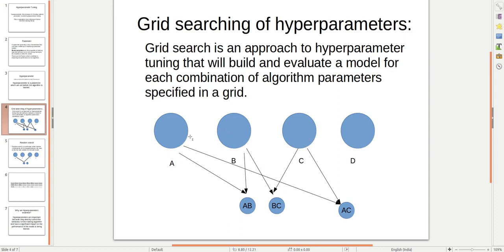It will make combinations of the houses. First it will take A and B and search in that combination. Then it will take A and C and search there. Similarly, it will take B and C, search each and every combination, and find out in which house I am present. This will take much time, but the accuracy is much higher, which helps us get a very good model.